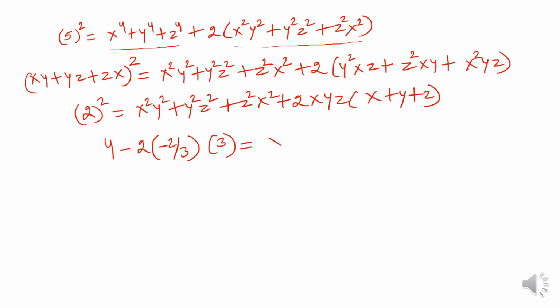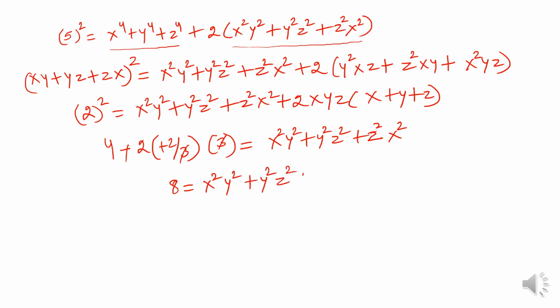So from here I get the value of x²y² + y²z² + z²x² as how much? It is going to be minus minus plus, 3 will get cancelled, 4 plus 4 is 8. So that means x²y² + y²z² + z²x² is going to be 8.